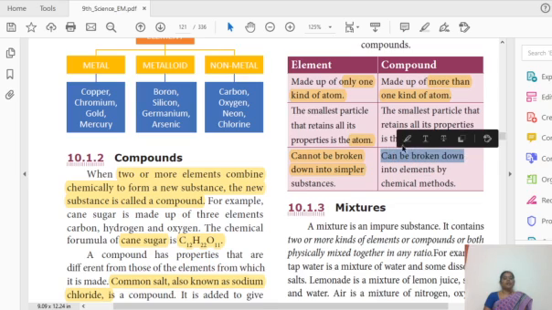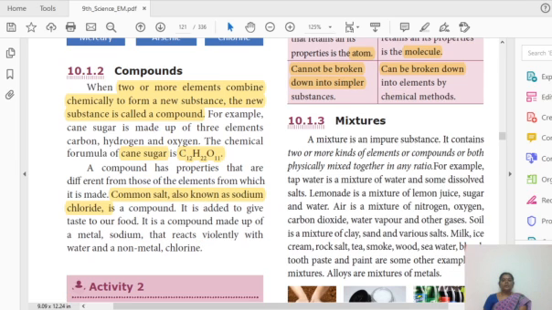Okay. So are you able to follow me? An element is made up of only one kind of atom, a compound of more than one kind of atom. The smallest particle of an element is an atom, the smallest particle of a compound is a molecule. An element cannot be broken down into a simpler substance. Compounds can be broken down into a simpler substance. Okay.